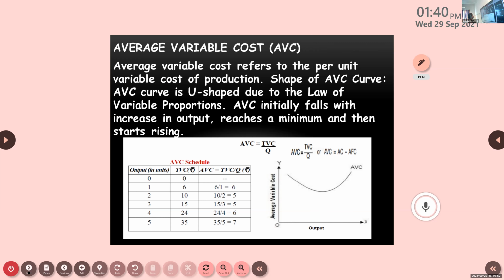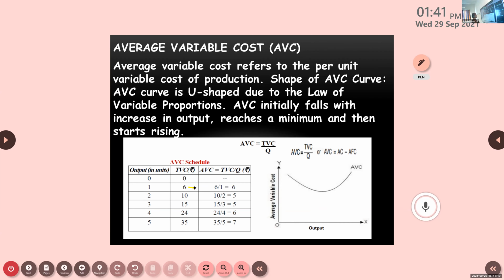Now next is related to average variable cost. Variable cost, you know, changes with the increase in output. As we increase output, the variable cost also will be increasing. So here, if you see the table, TVC in the first row is 0. So with 0 output, no output, TVC is 0.